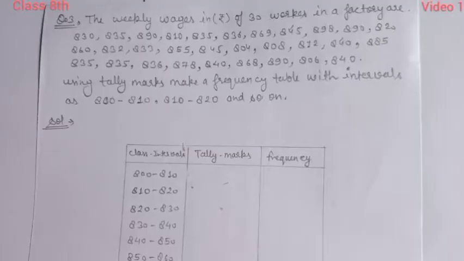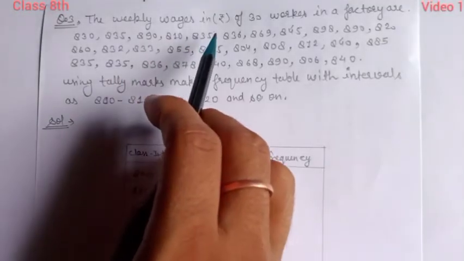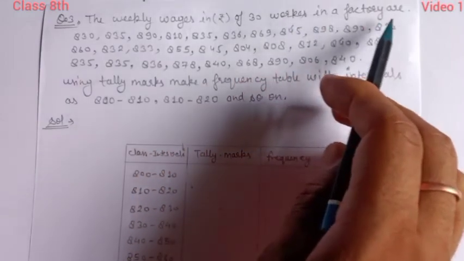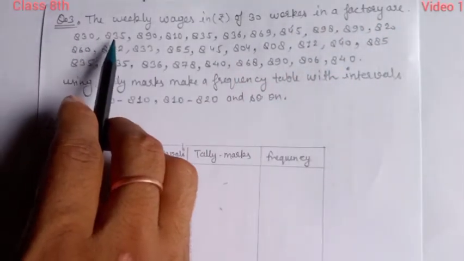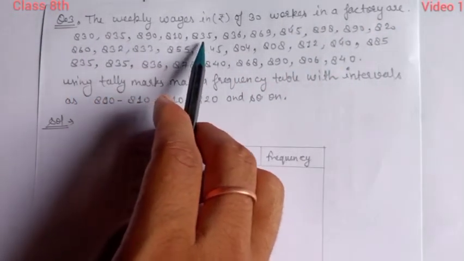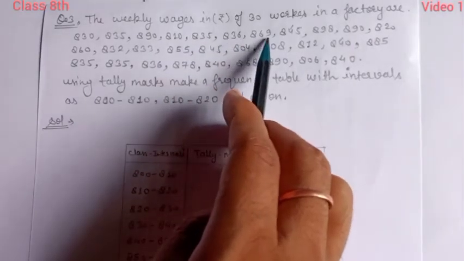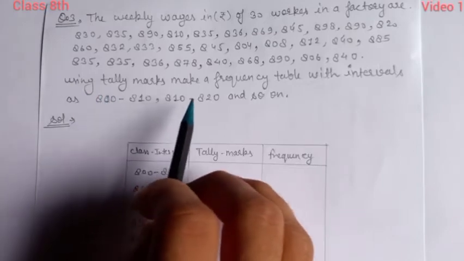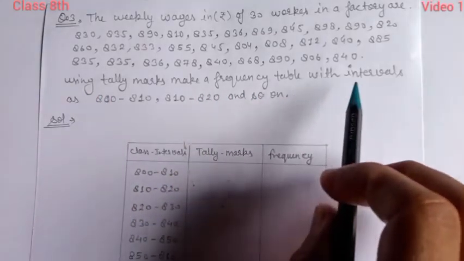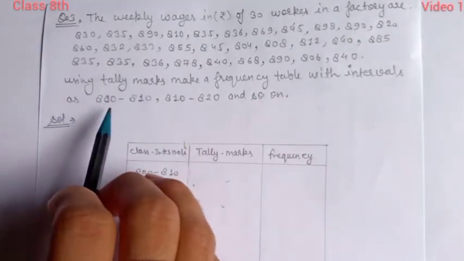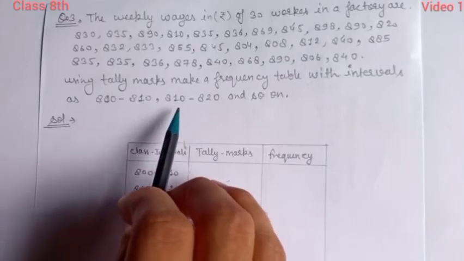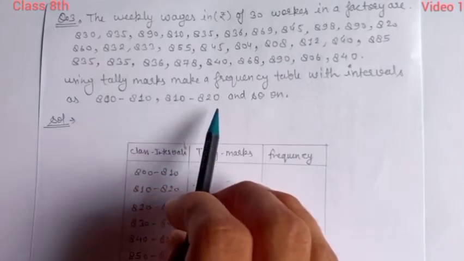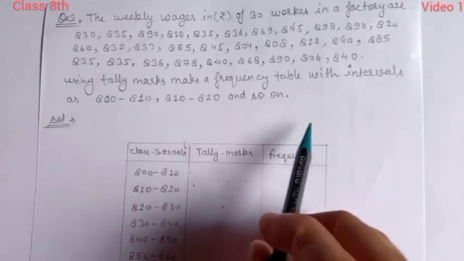Question number 3. The weekly wages in rupees of 30 workers in a factory are 830, 835, 890, 810, 835, 836, 869, and so on. Using tally marks, make a frequency table with intervals 800 to 810, 810 to 820, and so on.